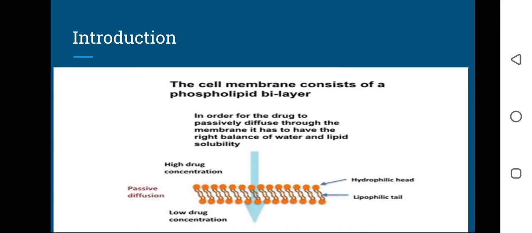These phospholipid layers have two components, hydrophilic heads and lipophilic tails. So the drug should be balanced. It should have the property of hydrophilicity as well as lipophilicity, and the distribution law is concerned with this property.